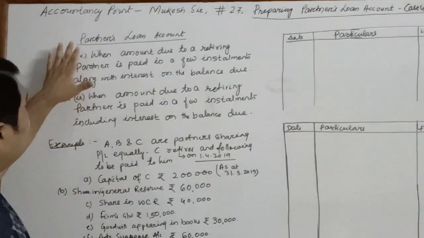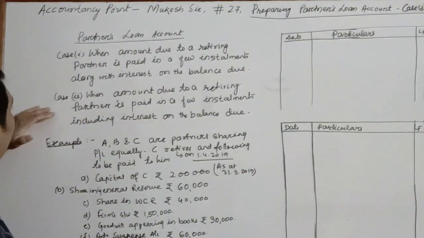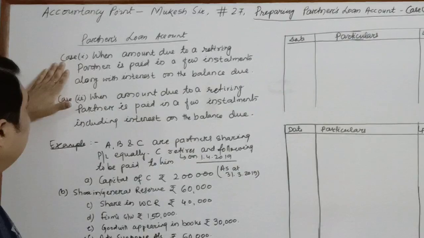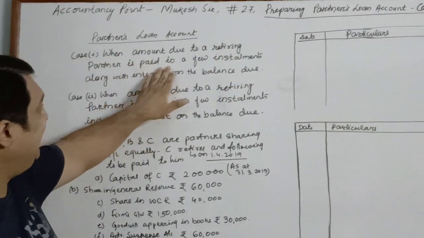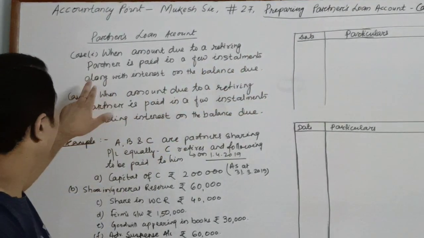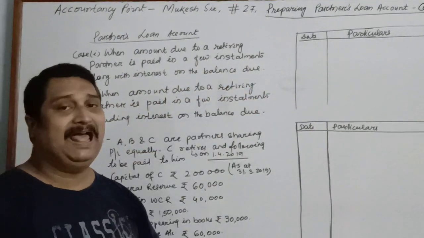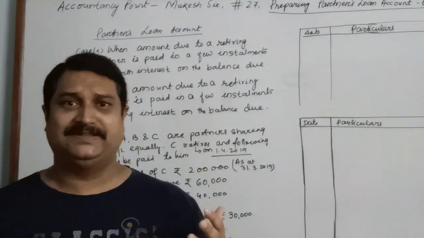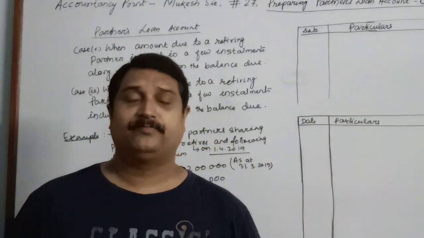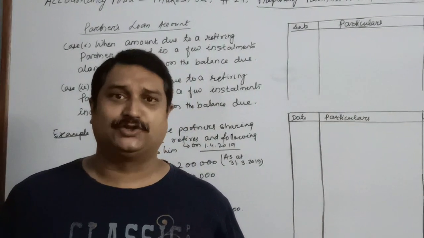Children, the partner's loan account will be prepared in two different ways. The first case is when the amount due to a retiring partner is paid in a few installments along with interest on the balance due. Let us suppose a partner has to be paid rupees 60,000 in 3 equal annual installments.